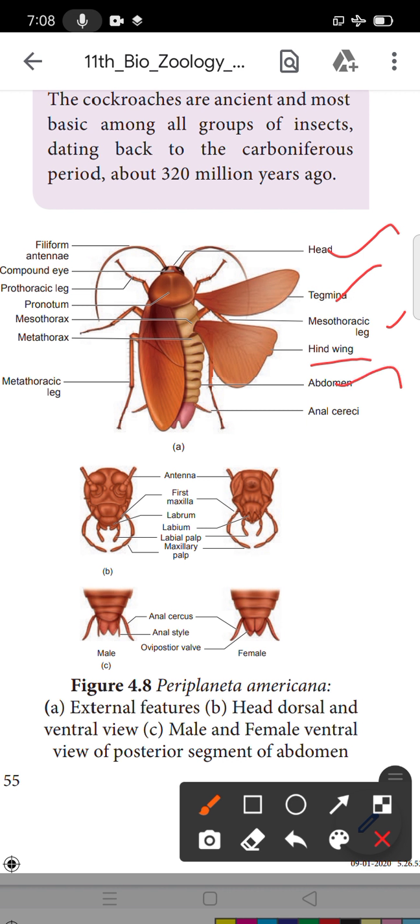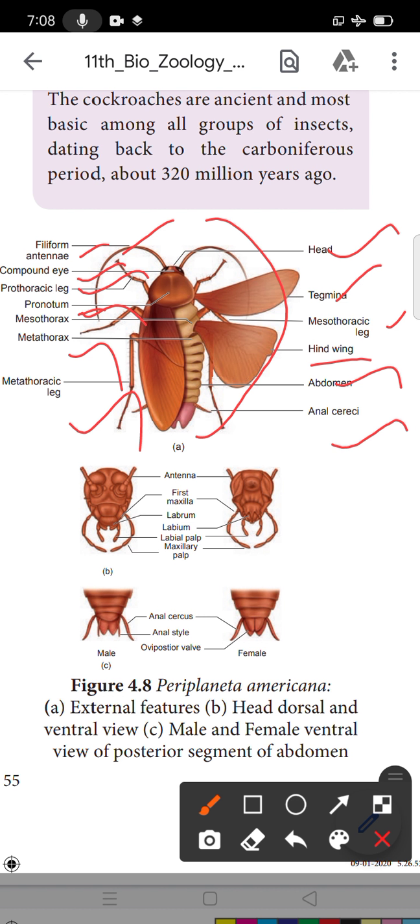Then abdomen is present, then anal cerci. Anal cerci is the eliminating part. Then filiform antenna is also present. Antenna only is the sensory part of the cockroach. Then compound eye is also present. Prothoracic legs are present, prothorax is present, mesothorax is present, metathorax is present. Metathoracic legs are also present. So the first one is the external structure of the cockroach.